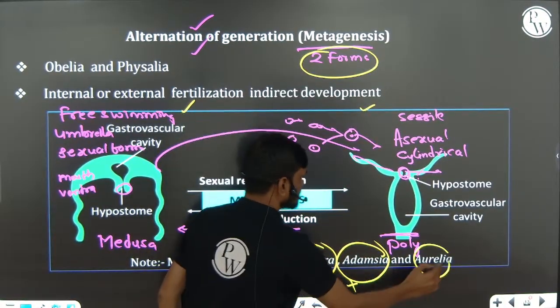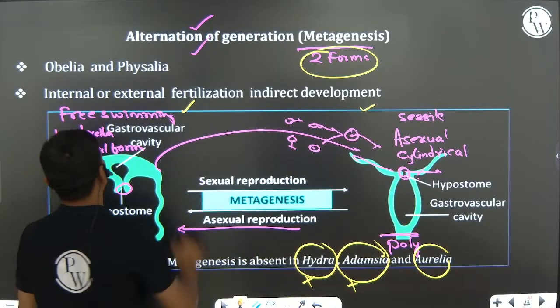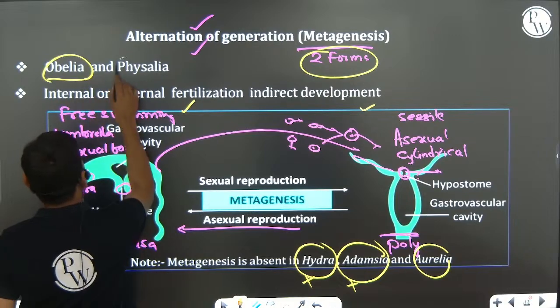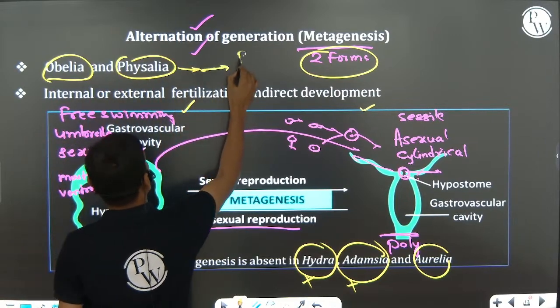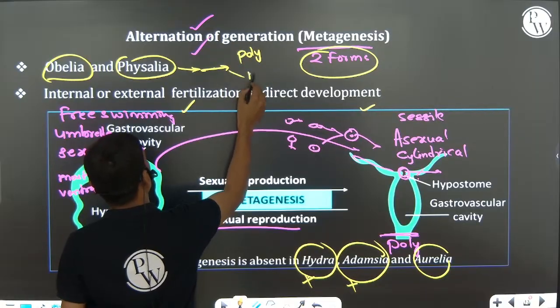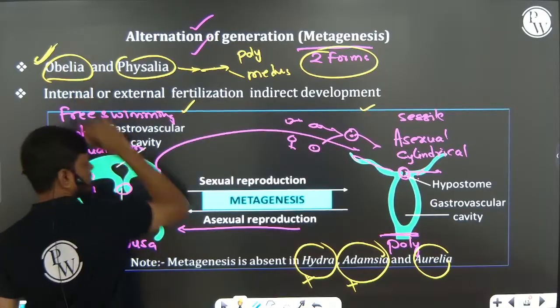Aurelia, you can see this Aurelia is a medusa form. And you can see Obelia, Physalia. These are the examples where it contains polyp and medusa. Both are present. So they exhibit alternation of generation.